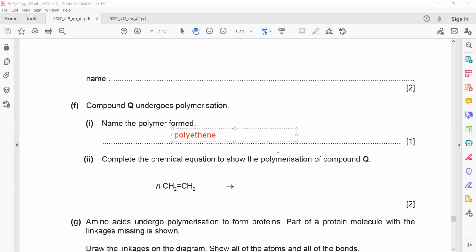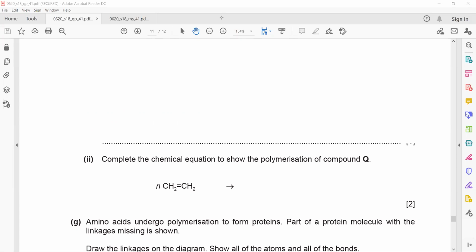Complete the chemical equation to show polymerization of compound Q. So how to represent? First, your monomer, this is called a monomer, should appear like the letter H. Whenever you want to draw a polymer, first rearrange the structure of the monomer. There are blank pages, so you can use those. So there is C double bonded with C. It should always appear like this. 2 hydrogen with the first one, 1 up, 1 down. 2 hydrogen with the second one, 1 up, 1 down.